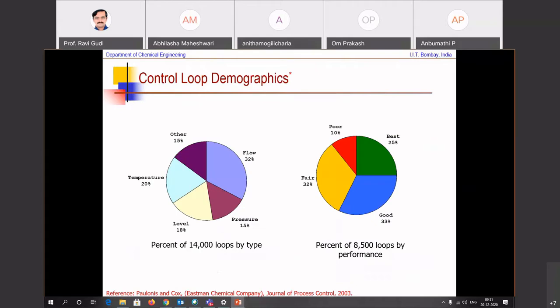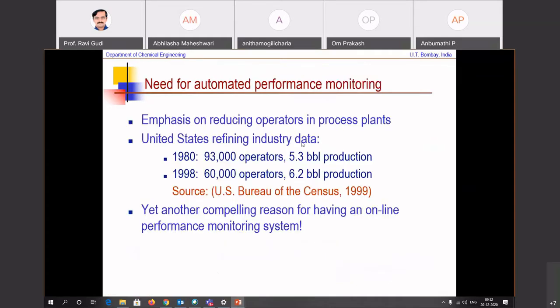This is from a survey of 8,500 loops. This is generally the situation in most operating plants as well, that only a quarter of them operate at their peak performance. What this means is that the variability is not minimized. What this also means is that adherence to target becomes a problem, so optimality is compromised. This is probably something that makes a need for an online performance monitoring system.